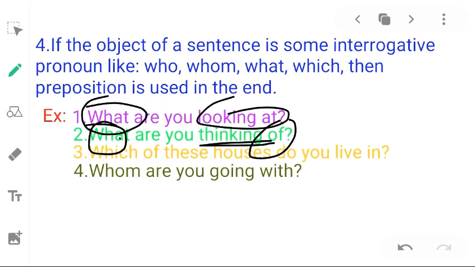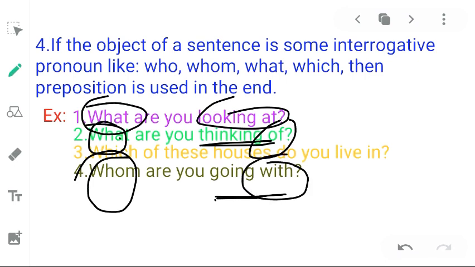Let us see the fourth example. Whom are you going with? In this example, we see that whom has been used as interrogative pronoun as object in the very beginning of the sentence, and this is object of going. Here preposition has been used in the end of the sentence.